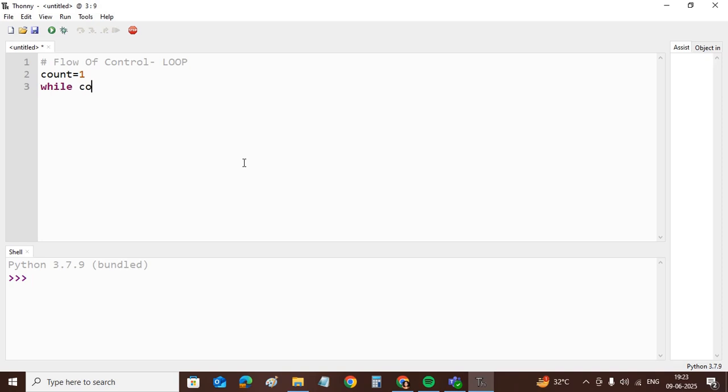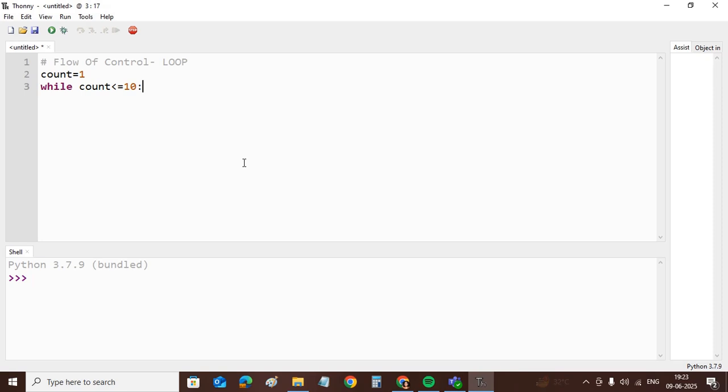So what is the condition? After while we have to write the condition which will generate a boolean value, that is either true or false. As we have to repeat the instructions, we have to write the condition till which we will follow the instructions. So the condition is while count less than or equal to 10, and then the colon indicates the start of the block.